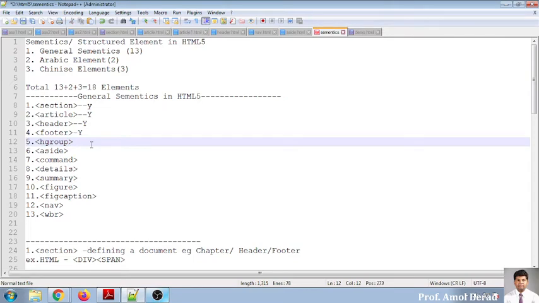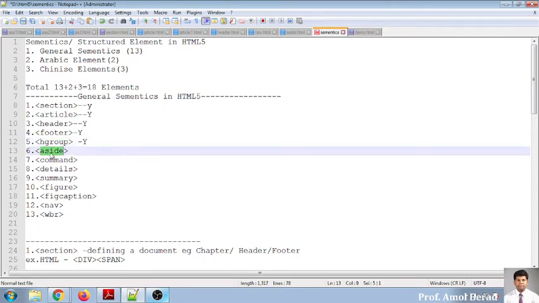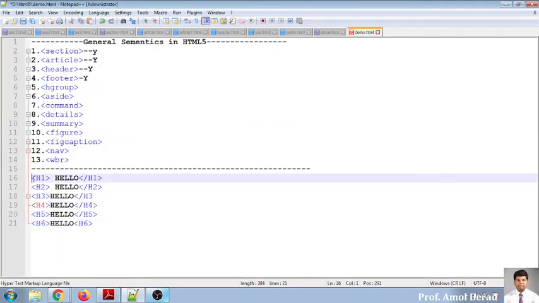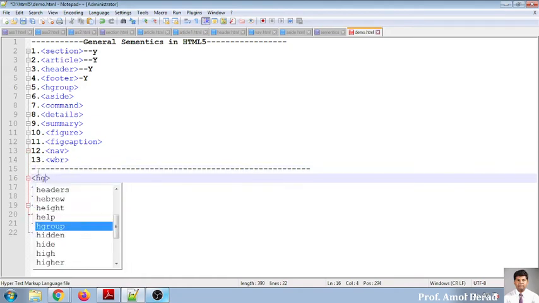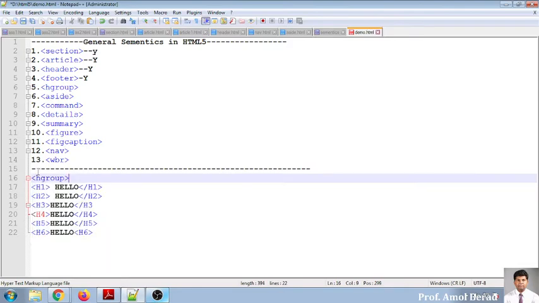I think this is clear with you. HG group. Now aside is an example where we'll go for first one now. As far as this HG group is concerned, we need to start with H group, and the syntax will always remain this syntax.